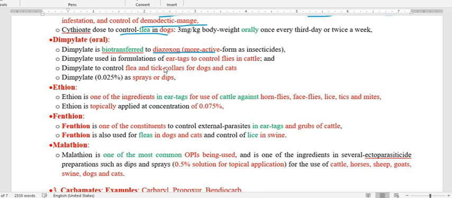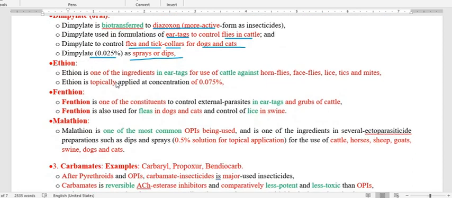Regarding its use as an ectoparasiticide, it is used as an ear tag to control ectoparasites like flies in cattle, also used to control fleas and ticks as a collar for dogs and cats, and also as a spray or dip at a percentage of 0.025%.